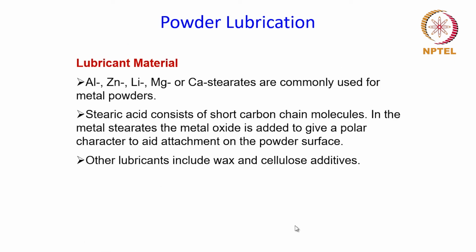And now let us see what kind of materials are used for lubrication. The stearates of metals like aluminum, zinc, lithium, magnesium, or calcium are the most commonly used lubricants for metal powders. So in order to make these stearates, stearic acid, which consists of short carbon chain molecules, can be mixed with metal oxides, and this will give a polar character to aid the attachment on the powder surface.